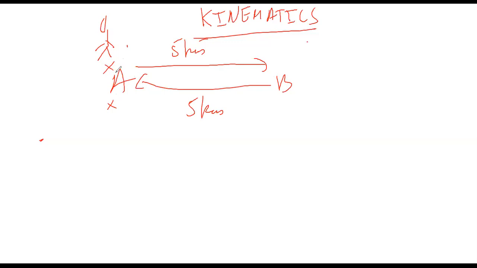So if you notice, you are standing at the starting point, right? So how far is John from its starting point? Tell me, when John comes back to A, how far is John from its starting point?